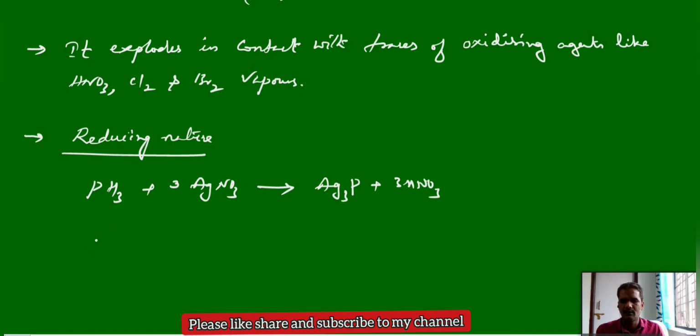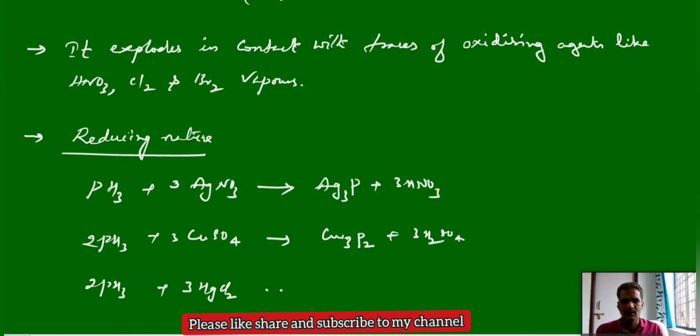Similarly, when you treat phosphine with copper sulfate, it gives copper phosphide. And when phosphine reacts with mercury chloride, it gives mercuric phosphide. These are a few reactions that indicate the reducing nature of phosphine.